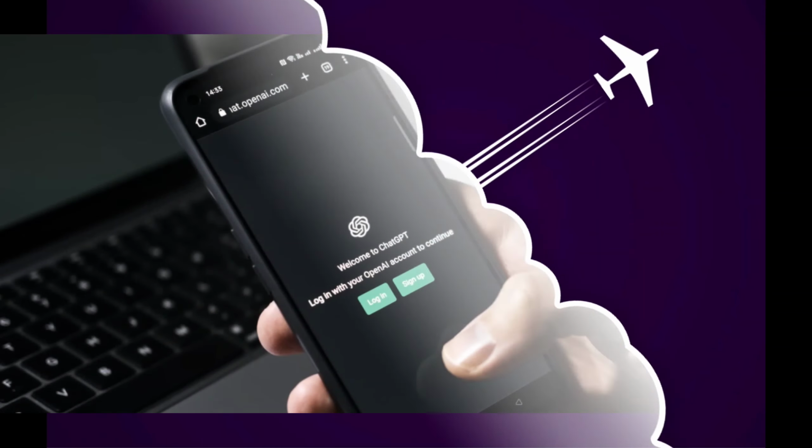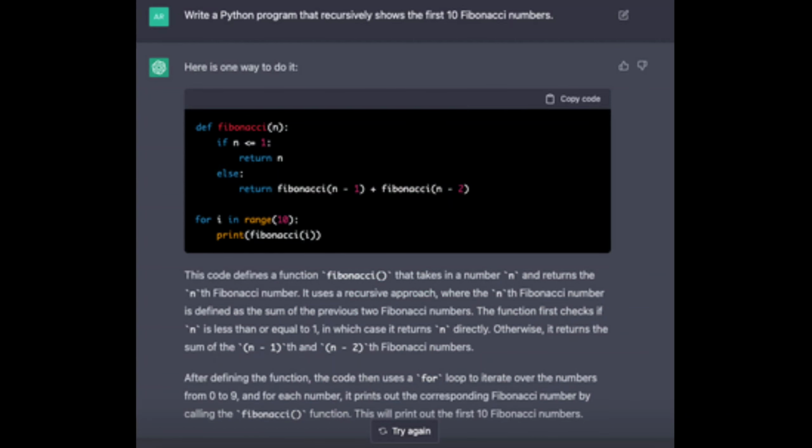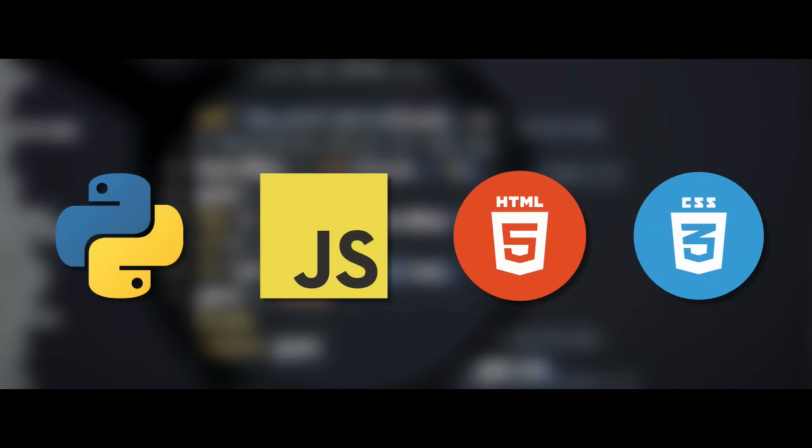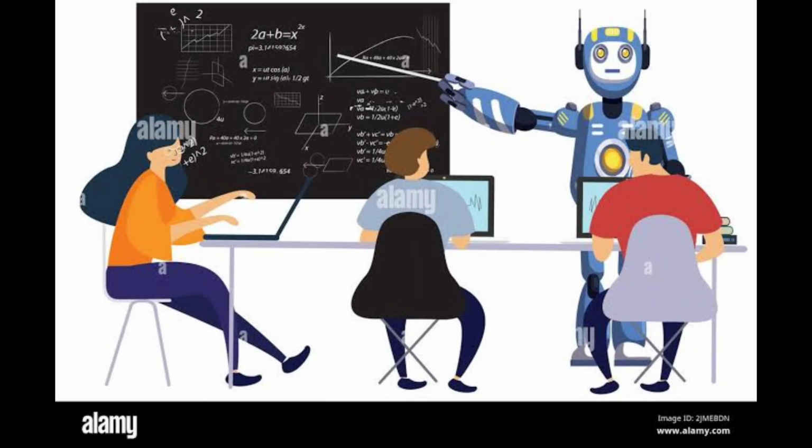So what is ChatGPT? ChatGPT is an advanced language model that can understand and generate text. You can use it to create content for your website, write articles, emails, tweets, cover letters, and so on. You can also use it to generate code in a number of programming languages like Python, JavaScript, HTML, and CSS, and much more. You can also use it to write unit tests, translate code from one language to another language. You can also use it to explain a piece of code you don't understand. You can ask it and it will explain to you like a teacher.